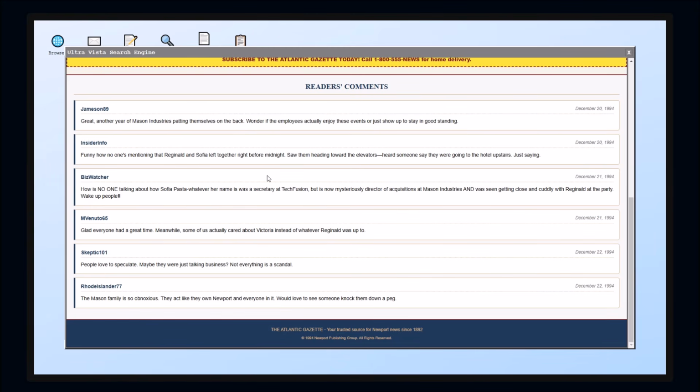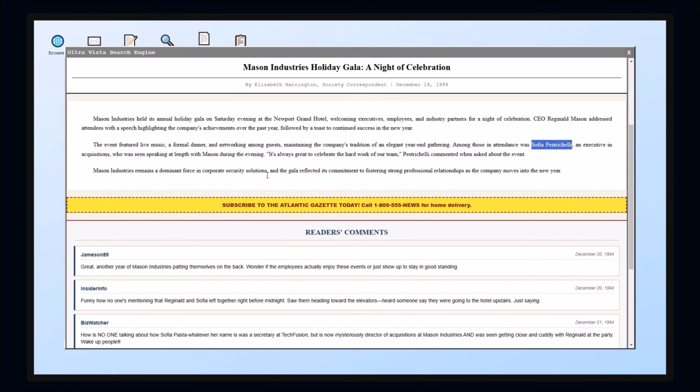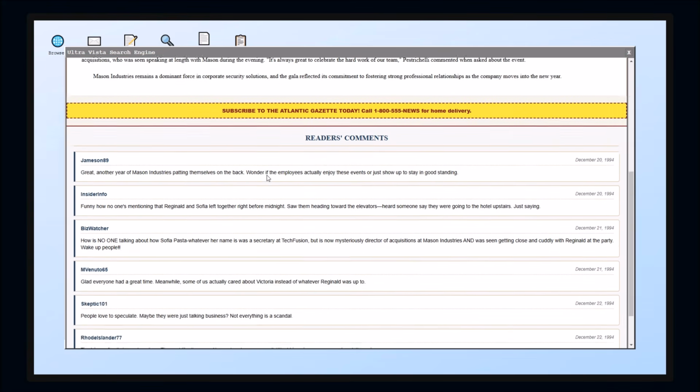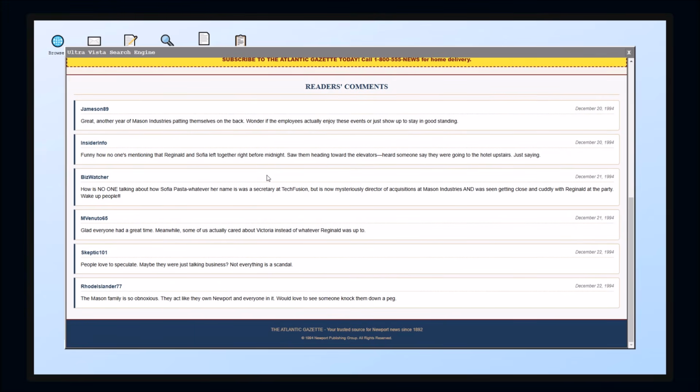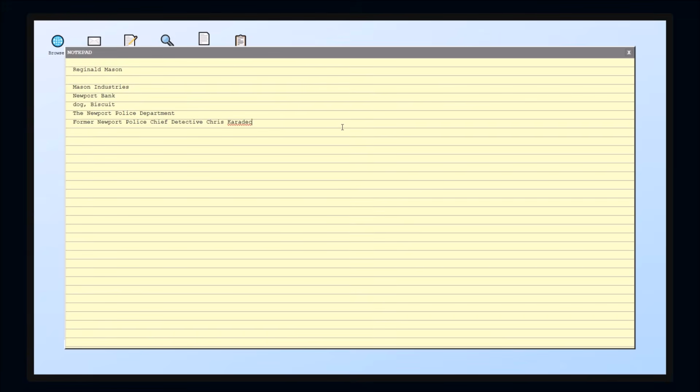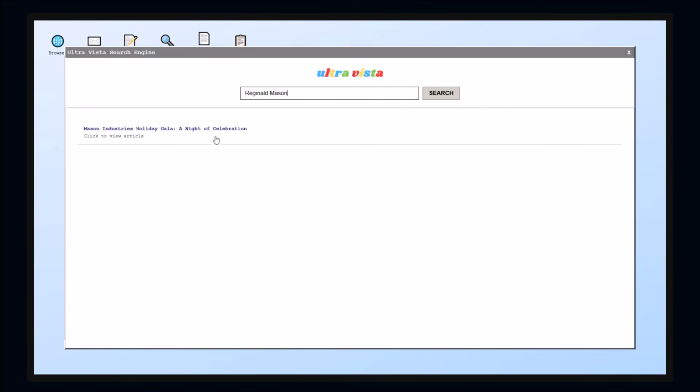Oh, funny how nobody's mentioning Reginald and Sophia left together before midnight. Oh no. A secret girlfriend, maybe? How is nobody talking about Sophia What's-Her-Face as the secretary at Tech Fusion, but now is mysteriously the director of acquisitions and was seen getting cuddly? Oh man, we've got to get that stuff down, right? We've got to search that. So those both look like things I could check.